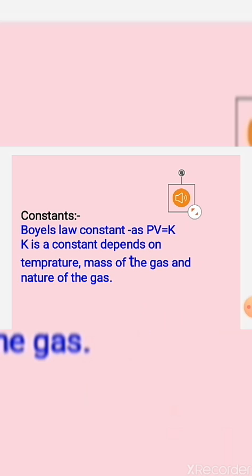First one is Boyle's constant. As we studied, Boyle's formula is PV = K. It means the product of pressure and volume is always constant, and this constant depends on the temperature, the nature of the gas and the mass of the gas we have taken.